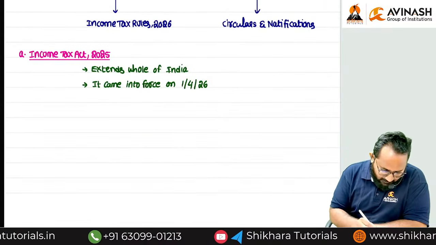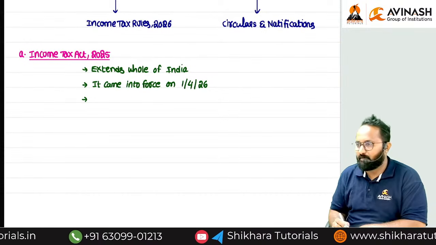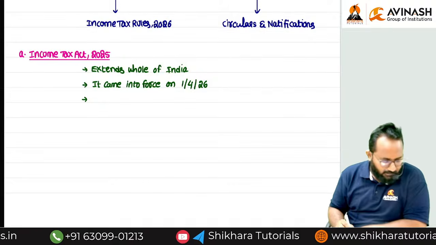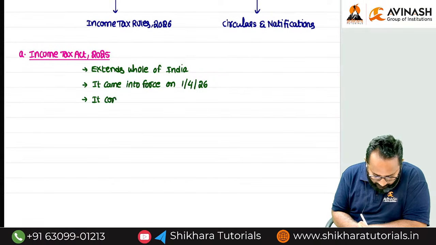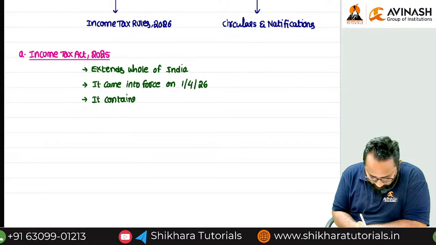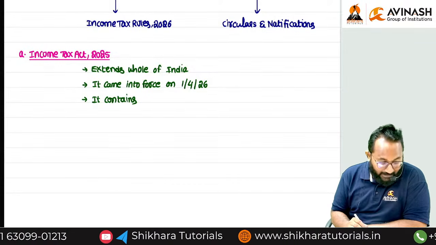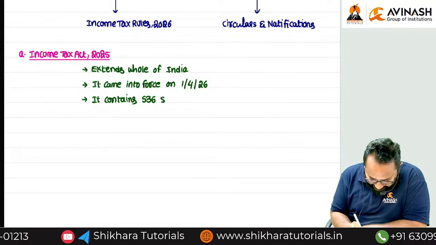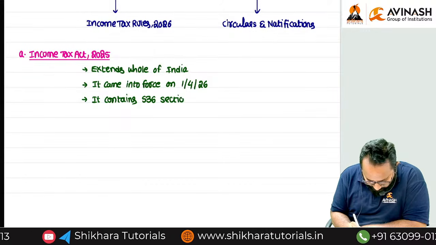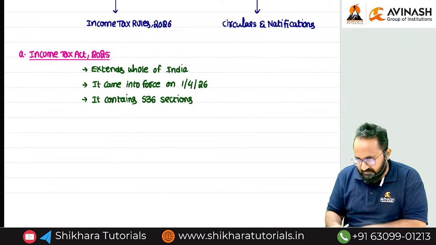Next, third point. Tell me, ma'am. Now we can write it down. It contains how many sections? It contains 536 sections. We have to learn mostly all the sections.